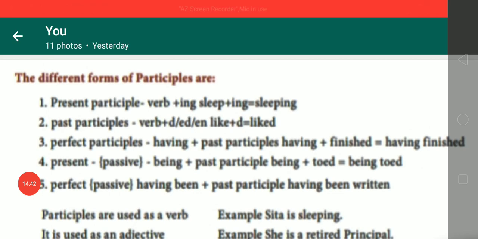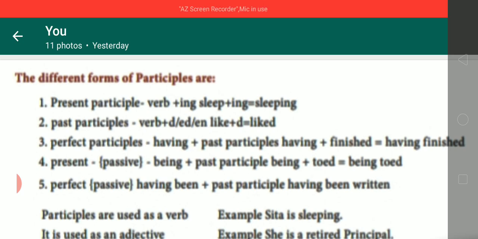Next we see the different forms of participles. Present participle, that is verb plus ing, sleep plus ing, sleeping. Next one, past participles, verb plus d or ed or en, like plus d, liked. Third one you see, perfect participles, that is having plus past participle. You see, having plus finished, having finished.